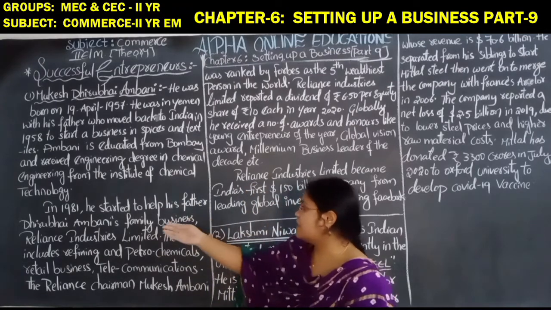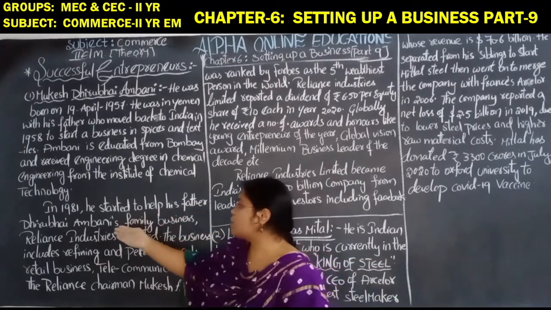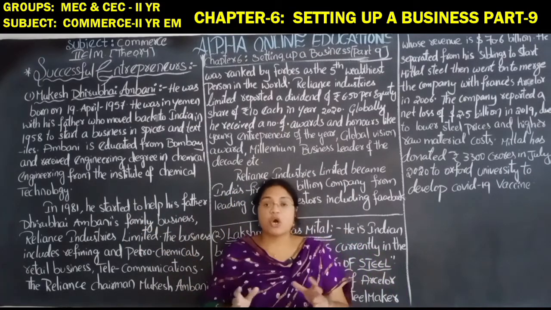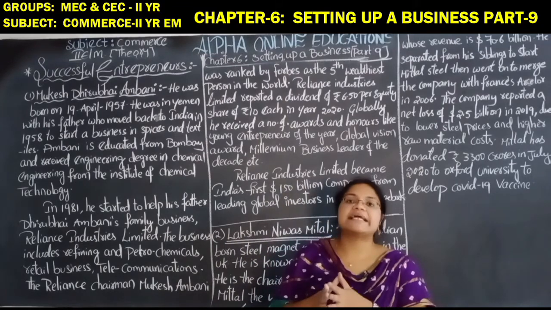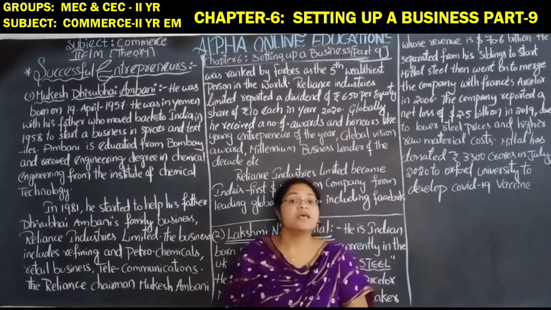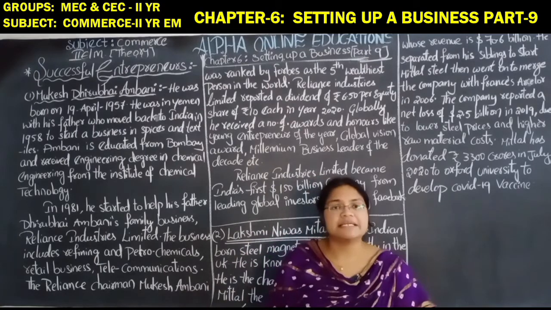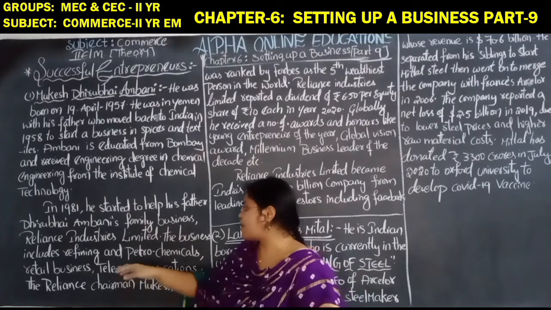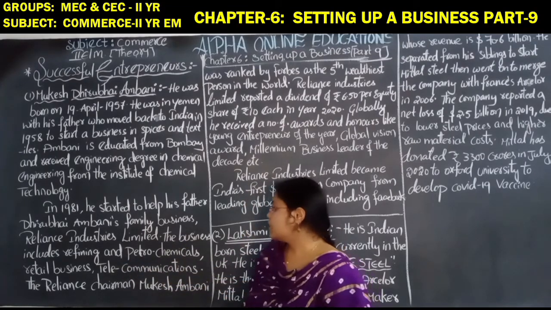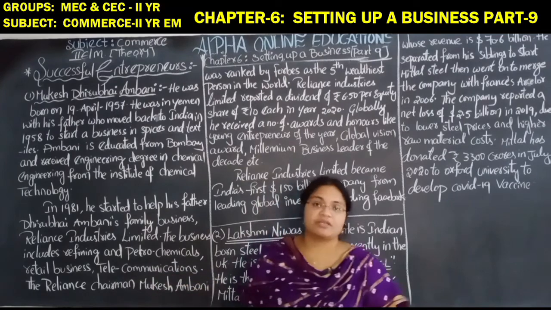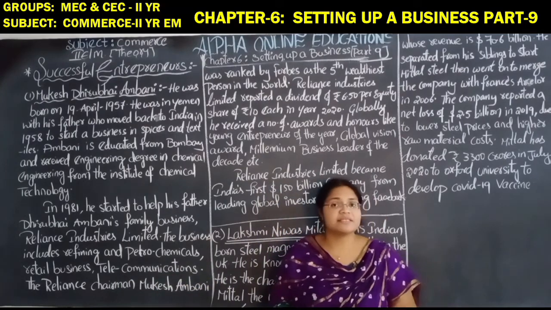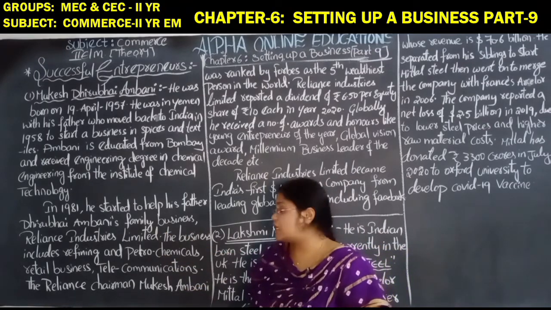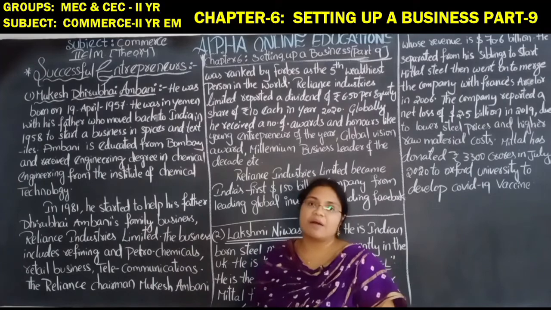In 1981, he started to help his father Dhirubhai Ambani in the family business, Reliance Industries Limited. The business includes refining and petrochemicals, retail business, and telecommunication.